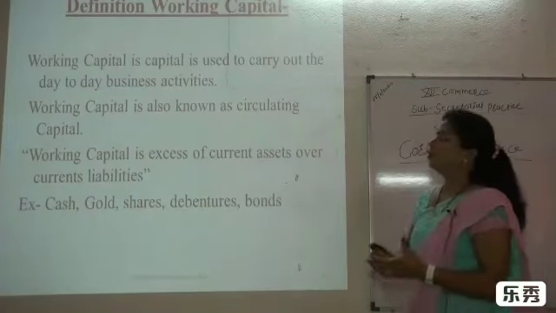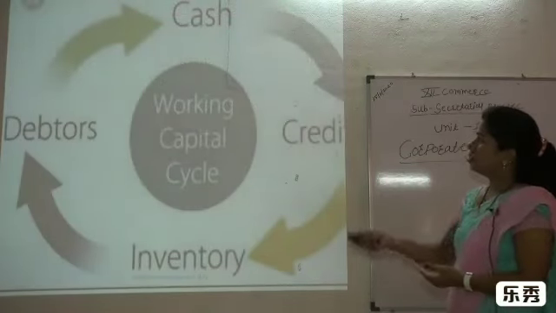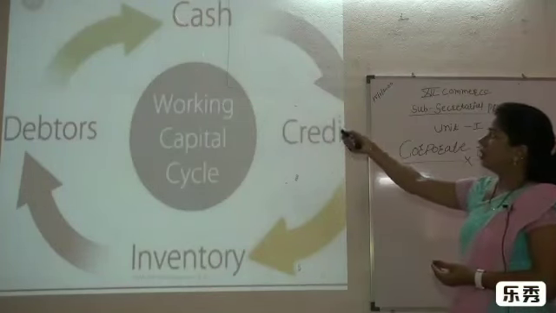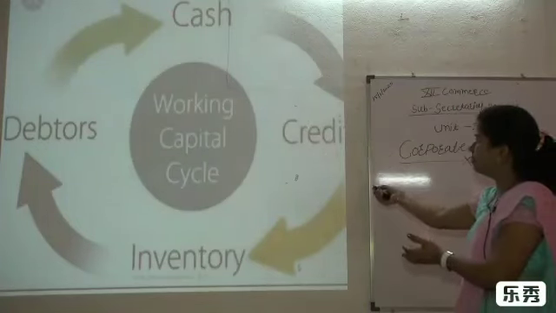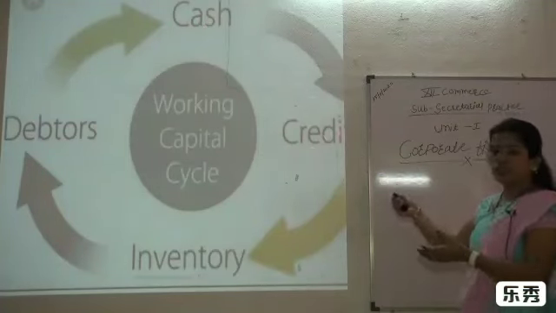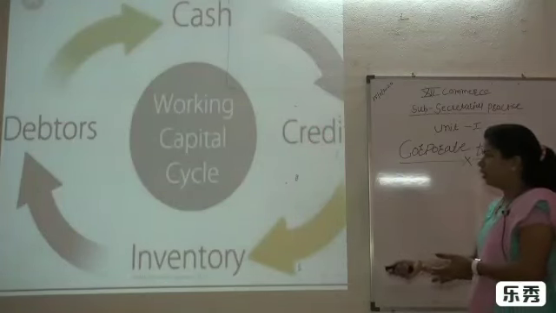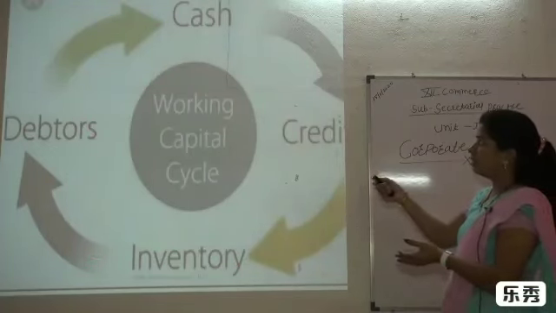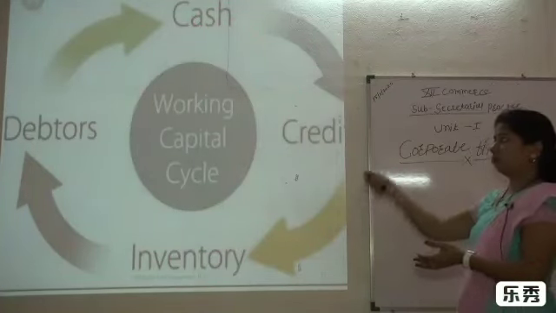Now students, we are going to see the next point, the working capital cycle. Here we can see that there is cash first of all, and goods are produced from it. Then the goods are sold on credit, and then it is inventory, given to the customer, and these are the debtors. Then it returns in cash form. This is continuously going on, and that's why it is known as working capital.